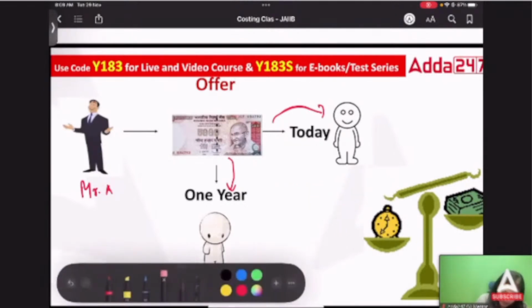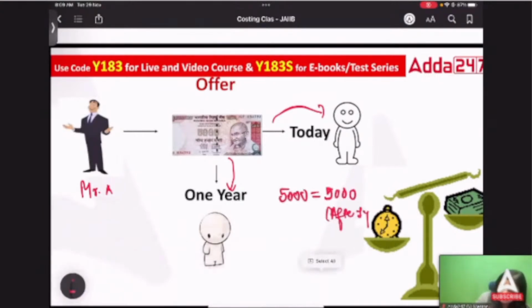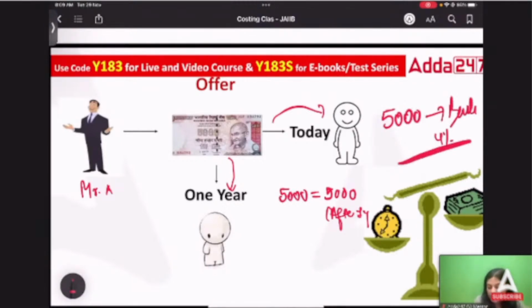If you give me 5,000 rupees today, what will I do? I'll invest this money with banks. Let's say at 4%, I'll be able to earn some money, which is definitely more than 5,000 for me. So when we understand the concept of time value of money, we would be clear that the value of money changes with respect to time. The money that is available today and the value of the money after a year will never be equal.